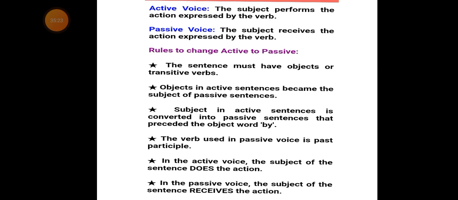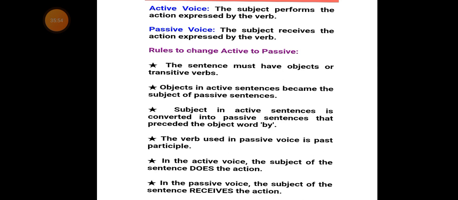We say that in an active sentence, the subject performs the action expressed by the verb. Whereas in the passive sentence, the subject receives the action performed by the verb. The rules in the formation of active and passive voice are as follows.